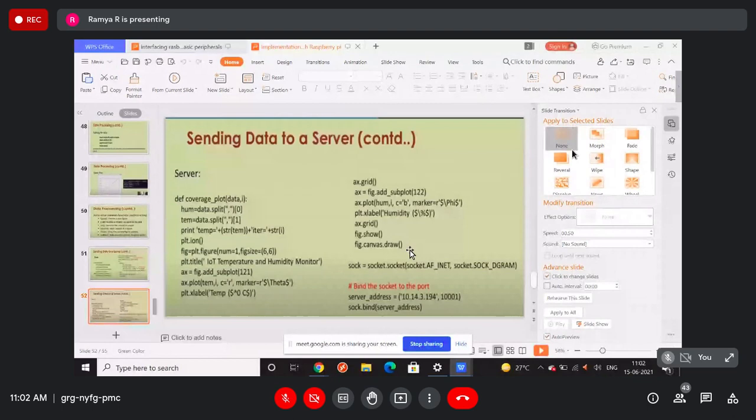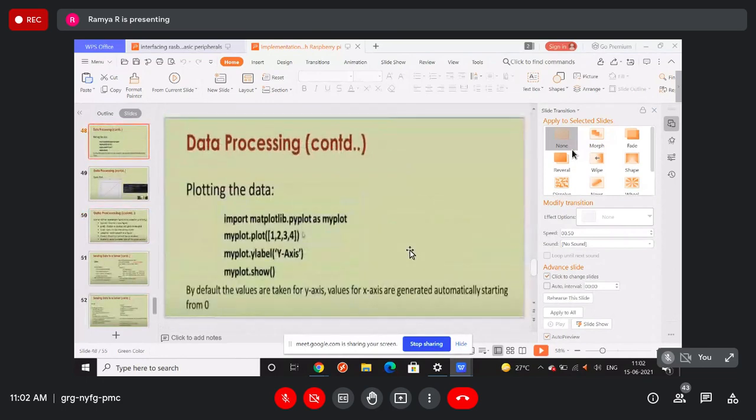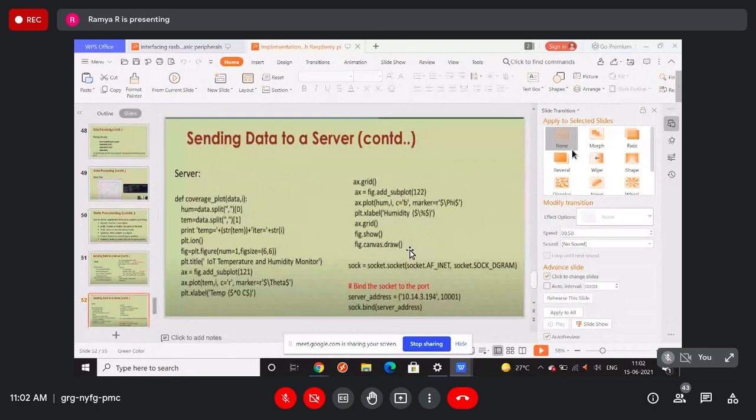Next, you print the temperature and the iteration number. Then you start the interactive plot mode, and you can set the figure window size, because once you are comfortable with these things, you can do all of this. This is just a basic thing; make sure you can draw in this way. Based upon your interest, this is just a small sample program you can work with. If you want to make more things, you can use this.